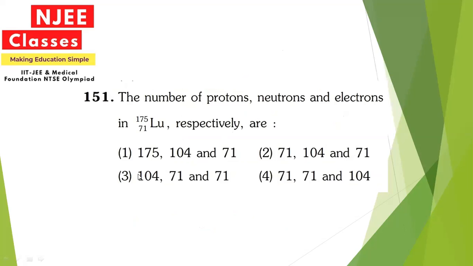Now, the next is the number of protons, neutrons, and electrons in lutetium will be. So here it is a very easy question. So 71, since it is the atomic number, the proton number will be 71. So this or this can be the correct answer. So 71 we can consider the protons. Since we know the number of protons and electrons are equal, the electrons here are 71. So by here only we can say the correct option for this question will be 2. So the 2 option will be correct.